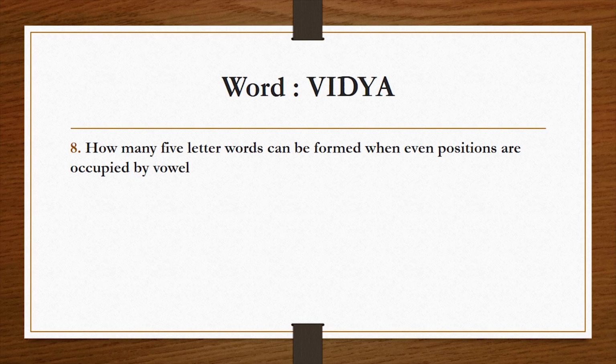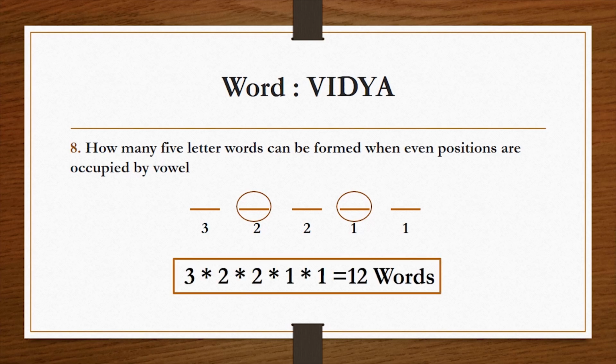The next question is, how many five-letter words can be formed when even positions are occupied by a vowel? Now please pause this video and try to solve this question by yourself. The solution to this problem is, we have two even positions. So the first position can be filled in two ways and the second can be filled in one way. Now for the remaining places, there is no constraint. So with the remaining three letters, each place can be filled in three ways, then two ways and then one way respectively. So the solution is 3 into 2 into 2 into 1 into 1, that is 12 words.